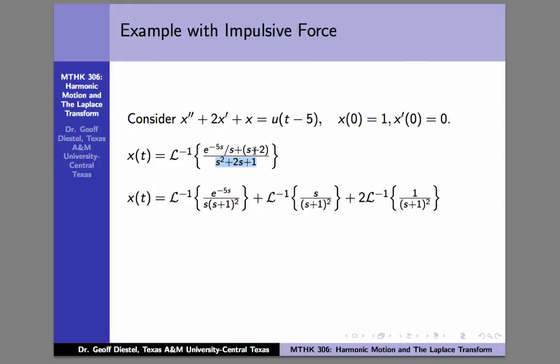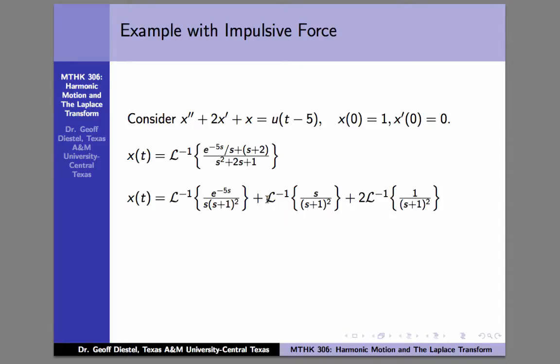And then the second term, I have this s plus 2. I can split that up as s and then plus 2 in this case. So we have s over s plus 1 squared as our second term, and we have to realize that that is the Laplace transform of something. And then we have a 2 which factors out, and we're left with a 1 over s plus 1 squared for the last term. And again, these are cases where you can look some of these up in a table.